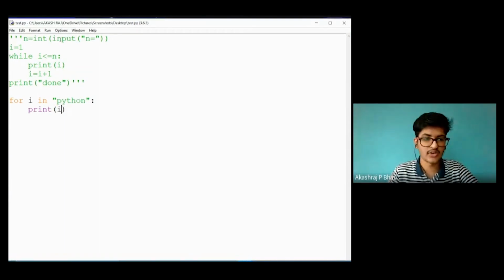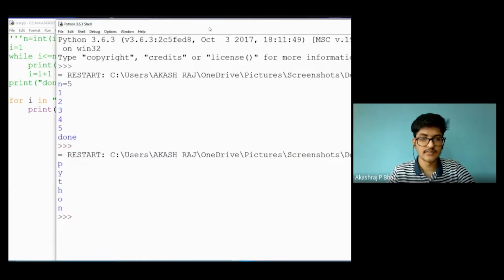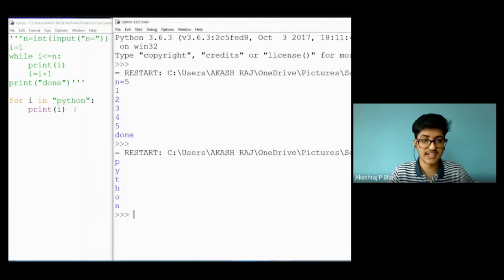Here you can see I have commented this, so it won't be executed because it will be considered as a complete comment statement. Only this for statement will get executed. Here you can see in the first iteration, instead of taking the entire string, it is taking a single character from the string. So that is what for is.